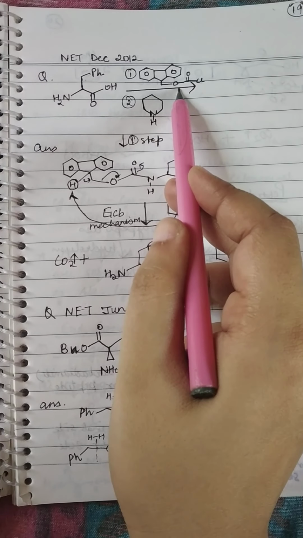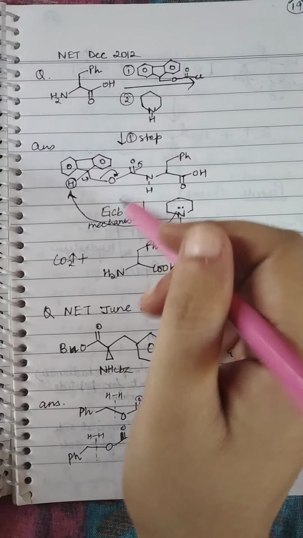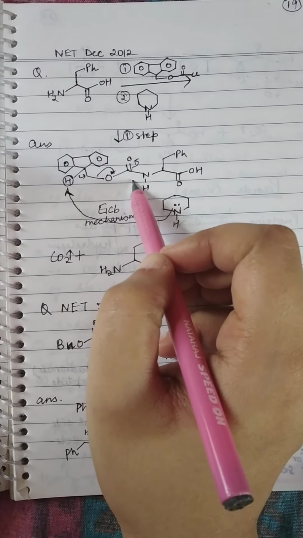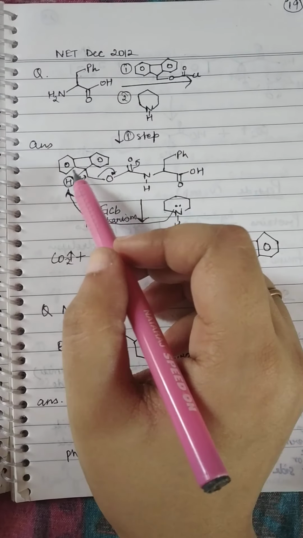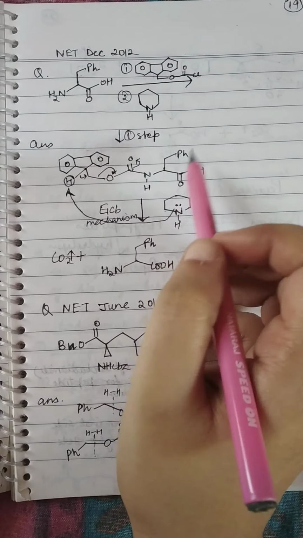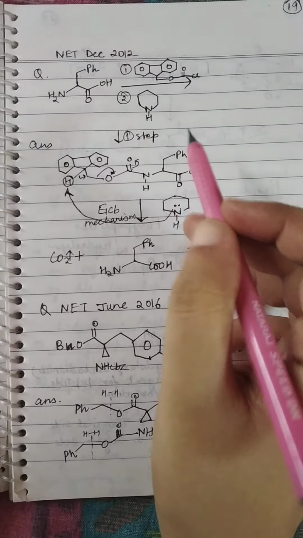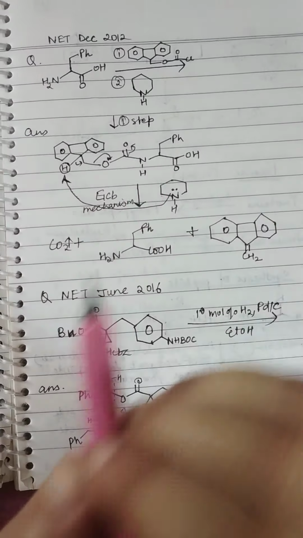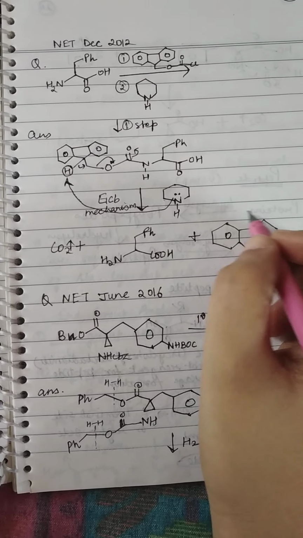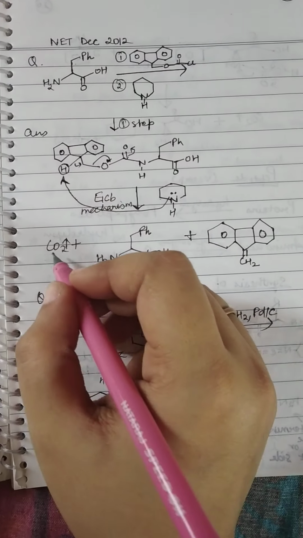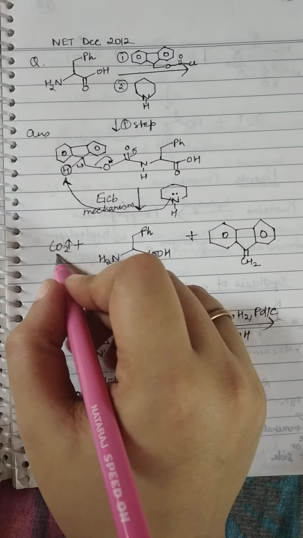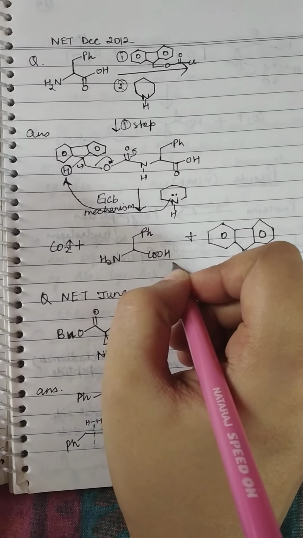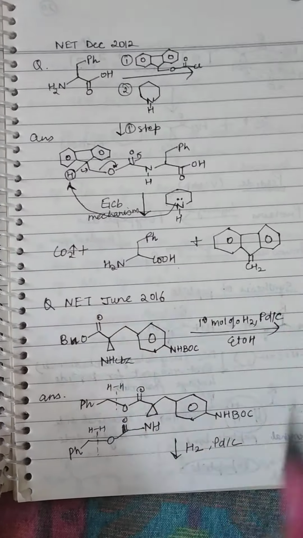It is protected by this FMOC. So this will attach to the amino group of the amino acid, right? This molecule will be formed. Then base will deprotect by E1cB mechanism, right? So the final product will be this byproduct, and CO2, and this is the alpha amino acid. So these are the final products.